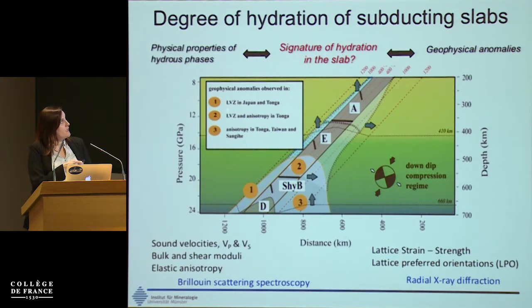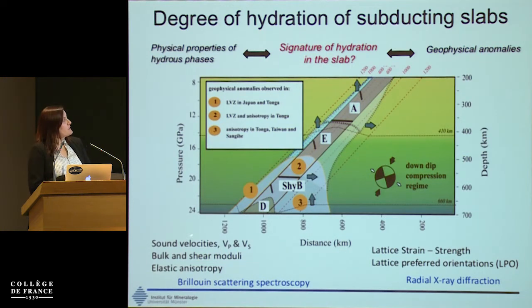These include low velocity zones and high anisotropy around the slab, on the back of the slab, and in some cases in fragments of detached slabs. Today, I would like to discuss mostly how we could interpret these anomalies in terms of hydration in the shallow lower mantle, at the bottom of the transition zone, and also at the shallow transition zone.